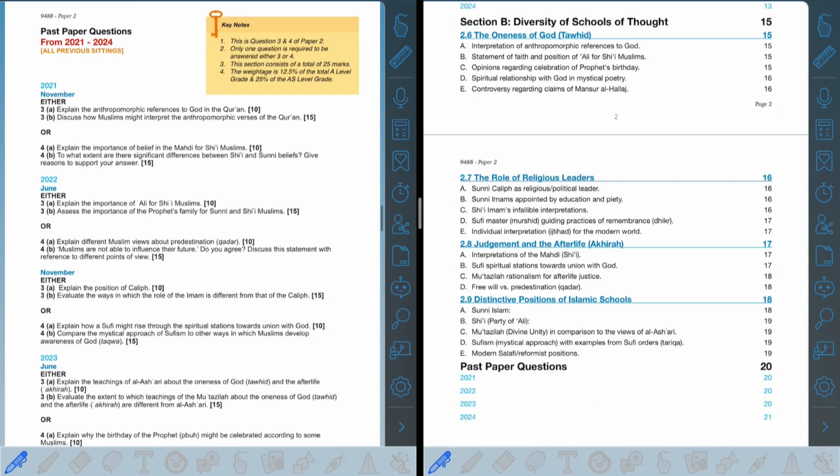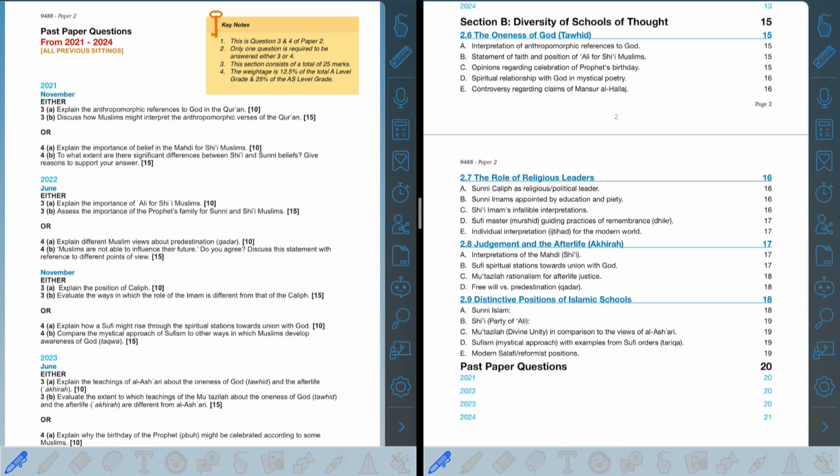And again, okay, so as you can see here, now we're looking at paper 2 question number 3 and 4, and again, it's an option. You can answer either question 3 or question 4. There's 2 parts to each question. One is a 10 marker and one is a 15 marker. Now there isn't a specific pattern in this paper again, but there are some things which you can really look into so that you can maximize your marks.